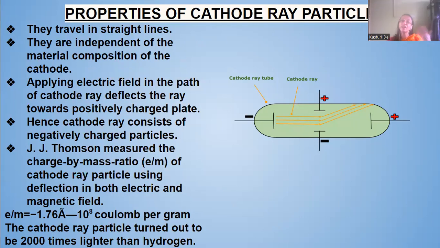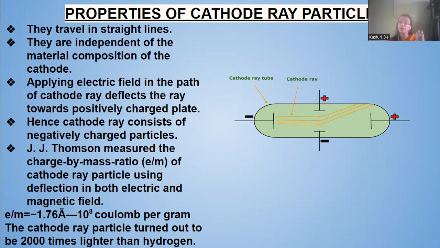Applying an electric field in the path of the cathode rays deflected them towards the positively charged plate. Since they deflected towards the positive plate, the cathode rays were made of negatively charged particles.